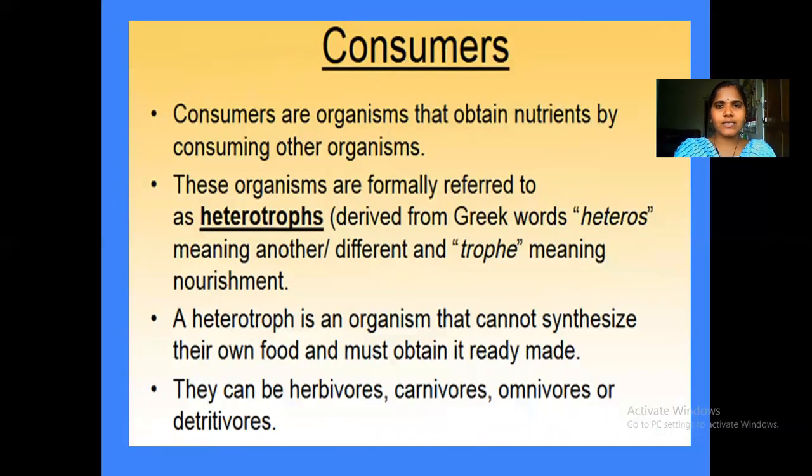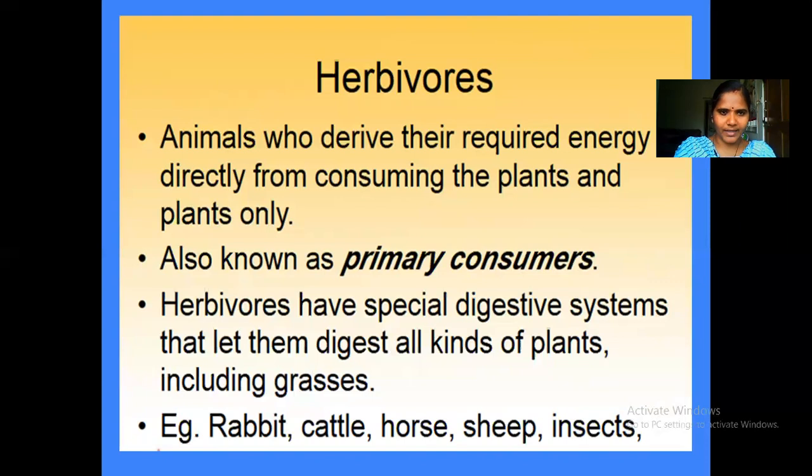And the next level is consumers, meaning they can't synthesize their own food. They depend on other organisms for food, so they are called consumers. Consumers are also called heterotrophs. Heterotrophs means they depend on other organisms for nourishment, for food. Again, the consumers can be classified into different categories: herbivores, carnivores, omnivores, and detritivores, based on the food habit.